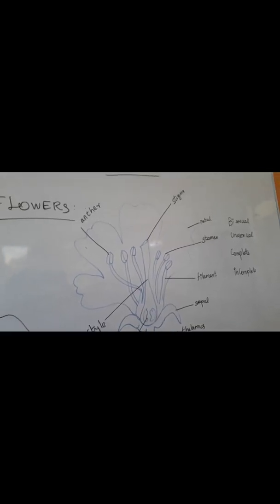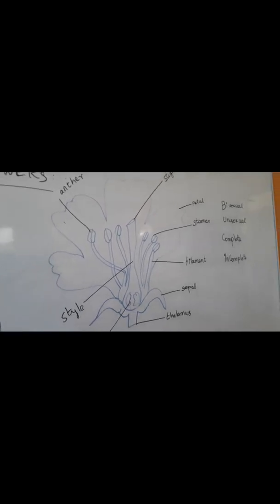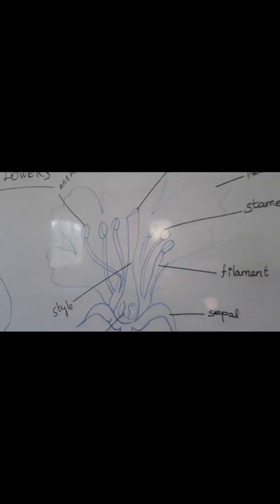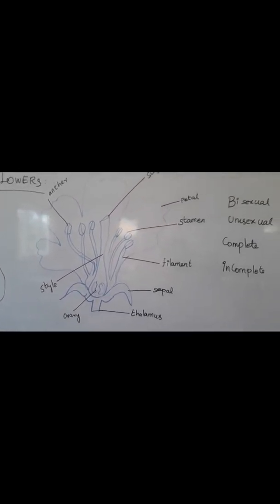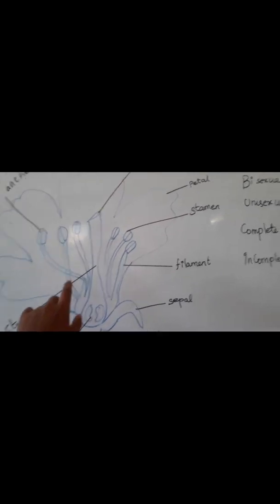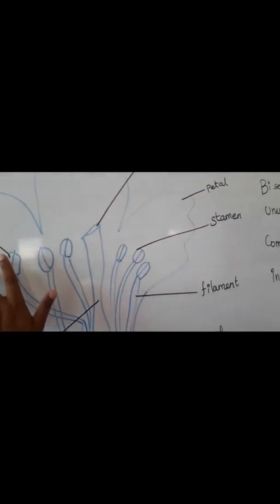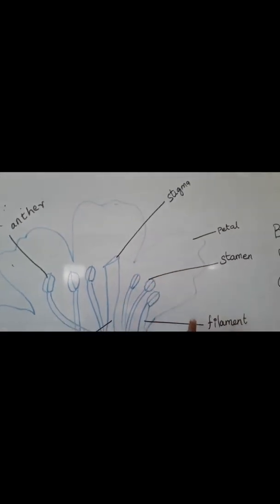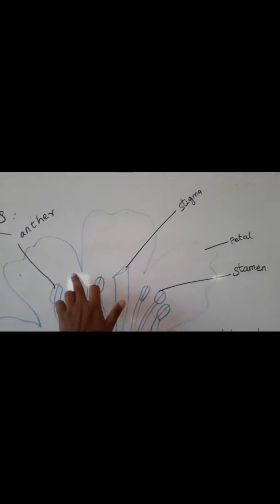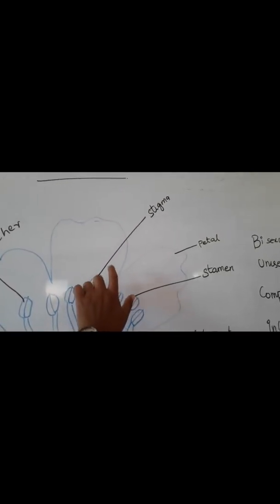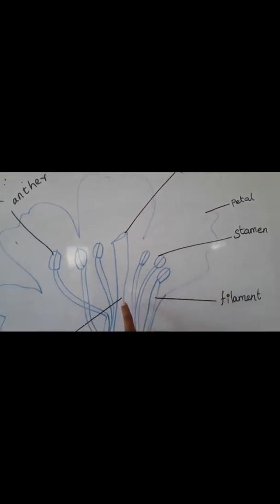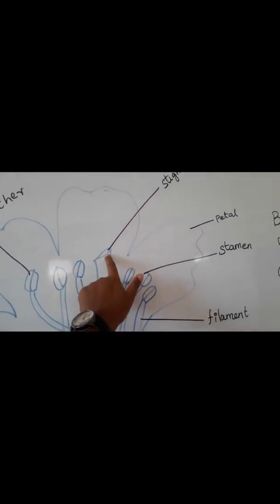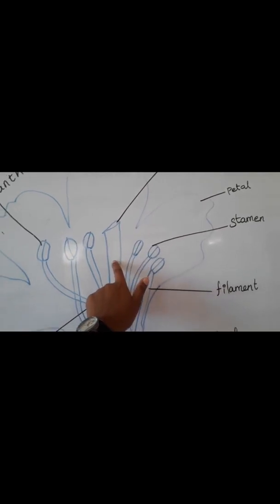And then next we are going to see flowers. This is the structure of a flower. Let's see the parts of this flower. These are all the petals of the flower. Then the straight line is called the stigma, the part that receives the pollen.